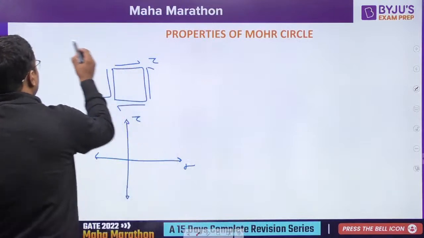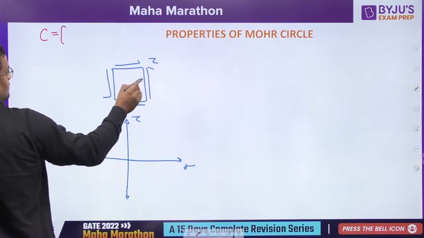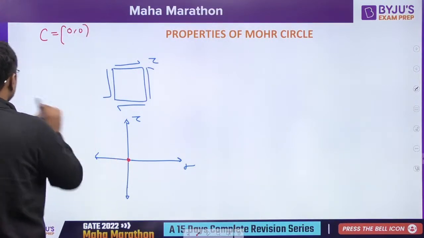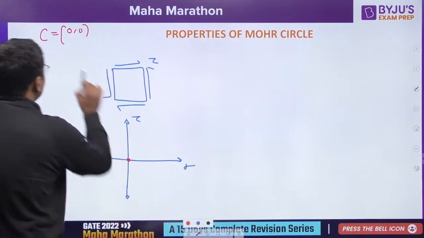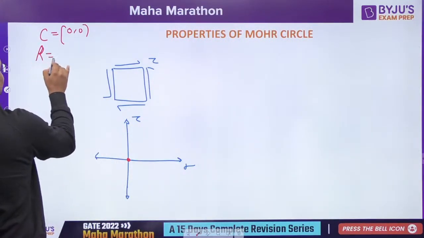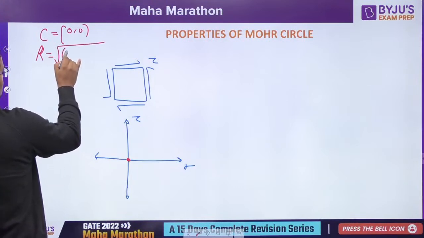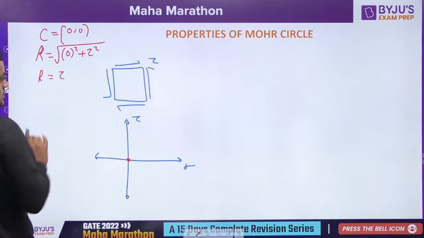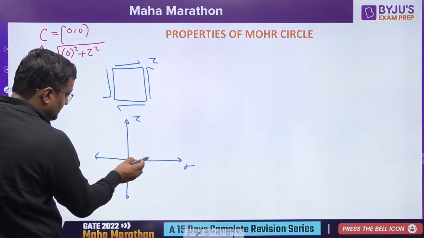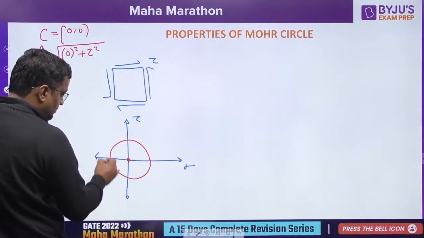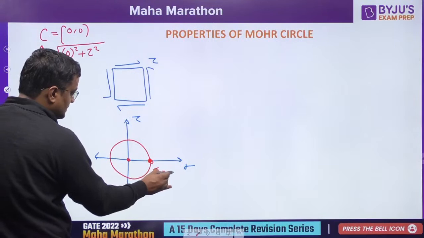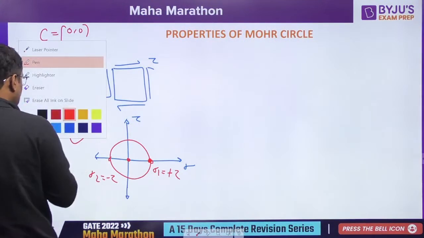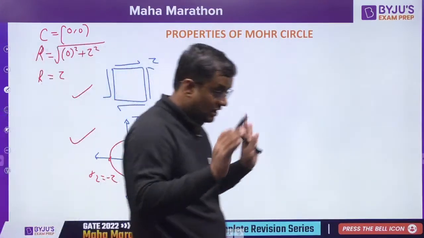Because everybody knows, if this is pure shear, what is center? Sigma x plus sigma y by 2. No sigma x, no sigma y. So 0 plus 0 by 2, it is 0 comma 0. Center will be here. Now radius is equal to square root of sigma x minus sigma y by 2 whole square, that is 0, plus tau xy square. So radius is equal to tau, because sigma x and sigma y are 0. So sigma 1 comes to be plus tau, sigma 2 comes to be minus tau. This everybody knows. One time in 2020 also the question has been asked. Now my question is something different.